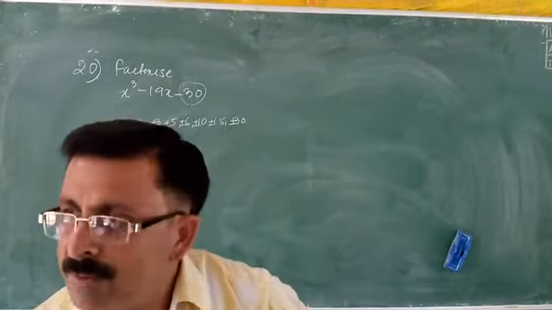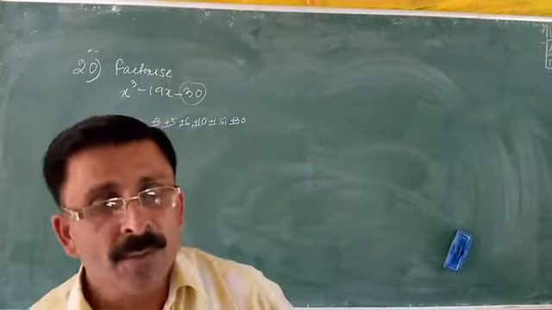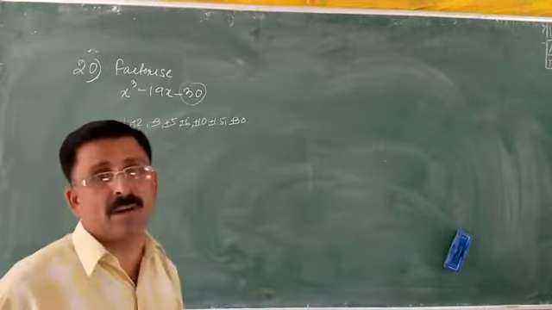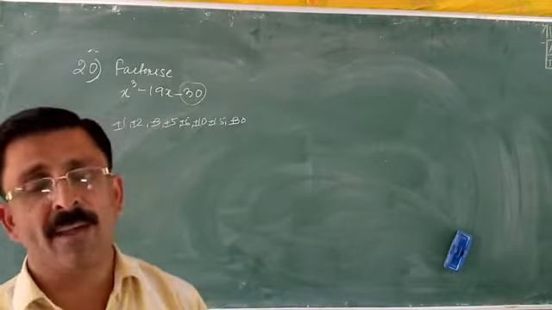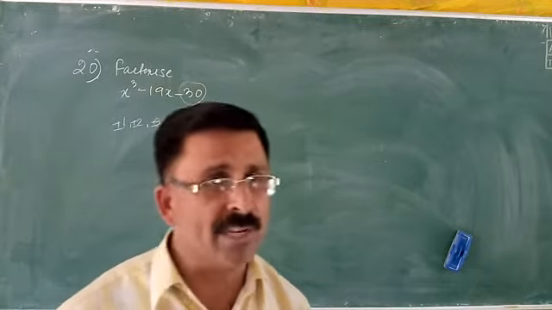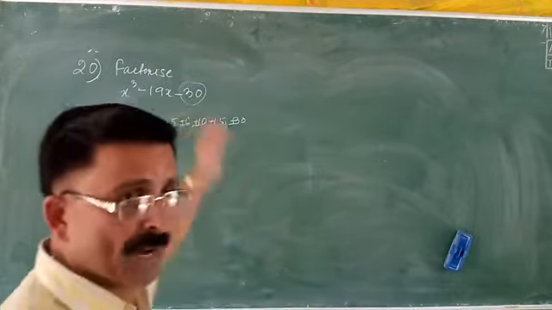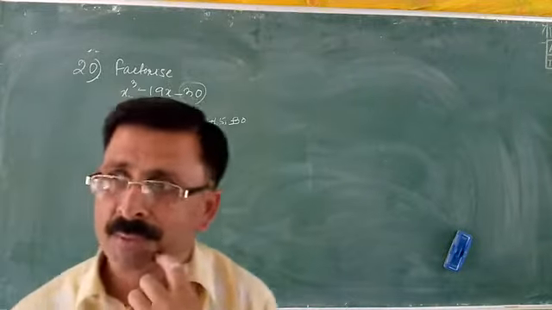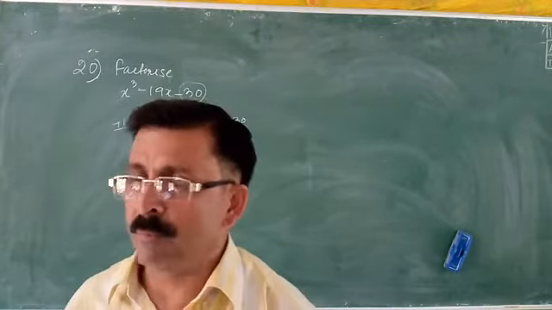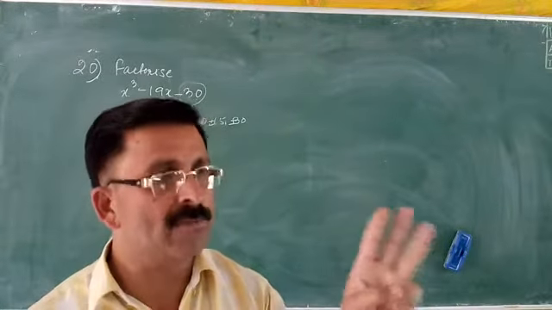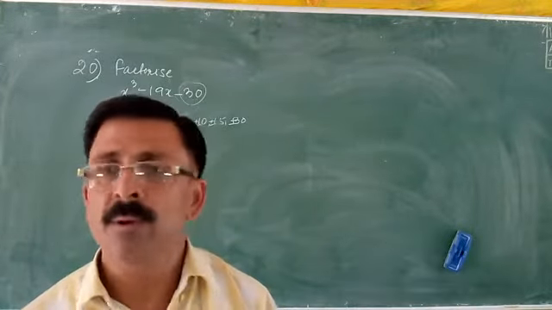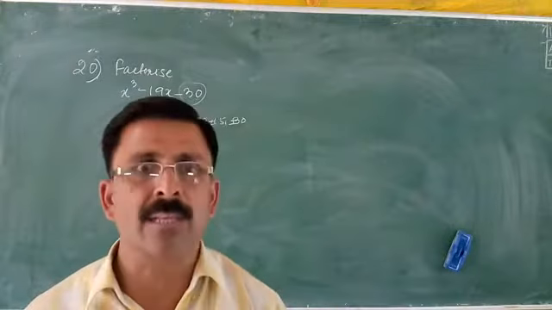Am I right or not? Yes, sir. So from this 16 number, now we have to experiment one by one, and find out the correct 3 numbers which can be the factors of this given expression. We don't know which of them will be the right answer, but from these 16 numbers only we will get 3 factors. So we have to now try with all of them.